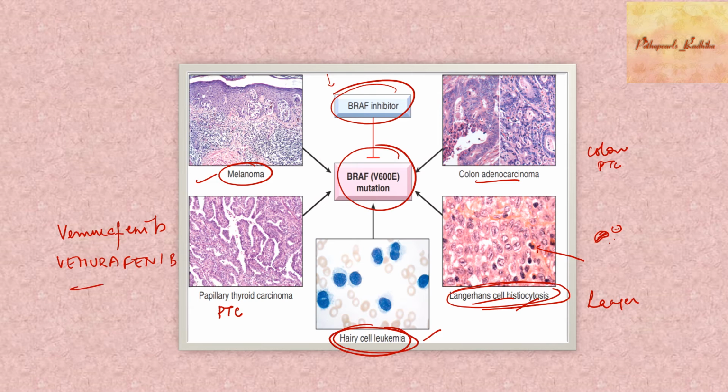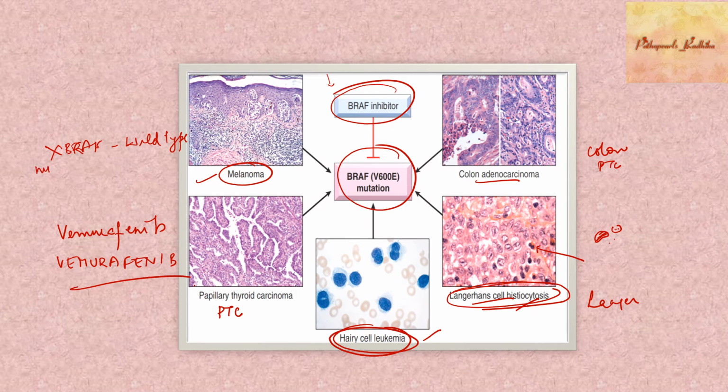Vemurafenib. Okay, this is one of the drugs which is a BRAF inhibitor, right? So it's a BRAF inhibitor. It can be used in the treatment of some melanomas. But remember, not all melanomas will have BRAF mutations. So those melanomas which don't have BRAF mutations, these are called wild type. That means they don't have mutations.